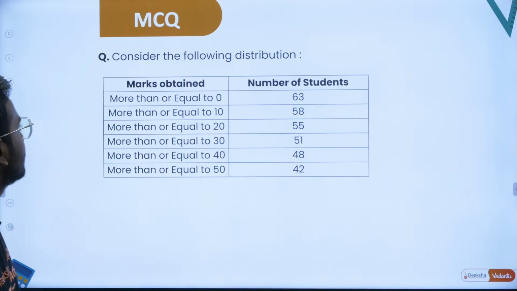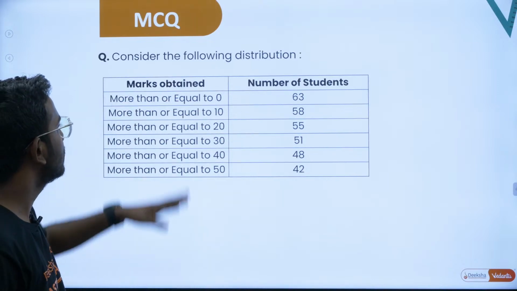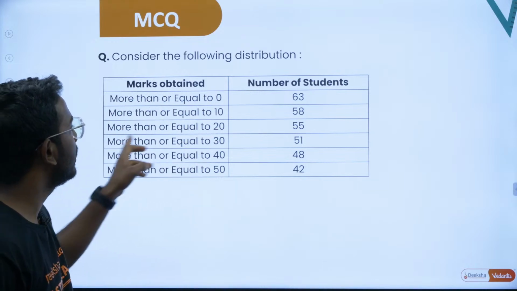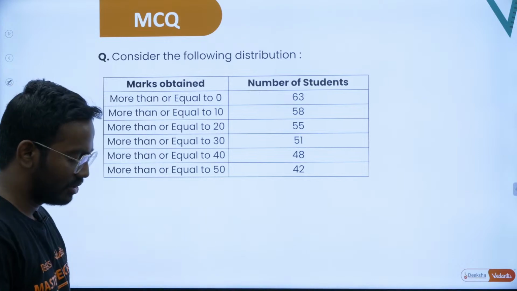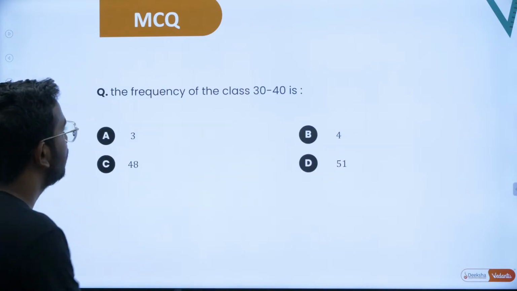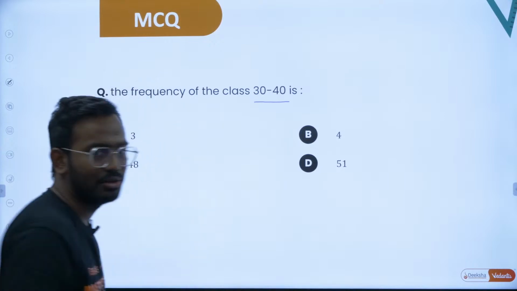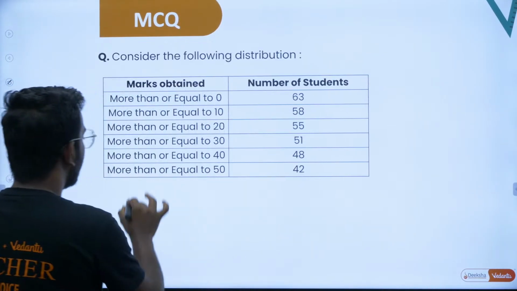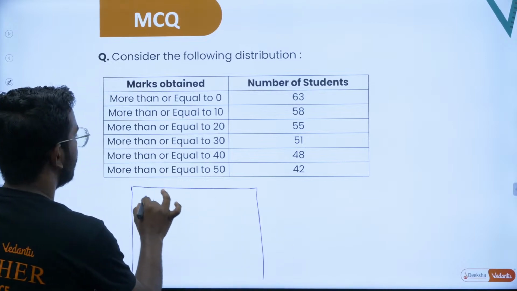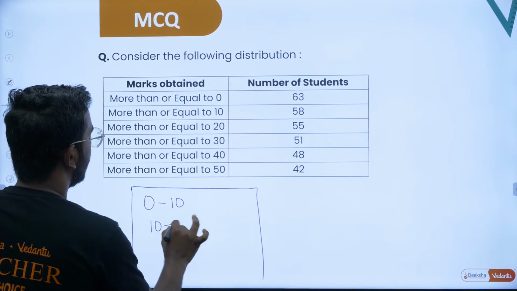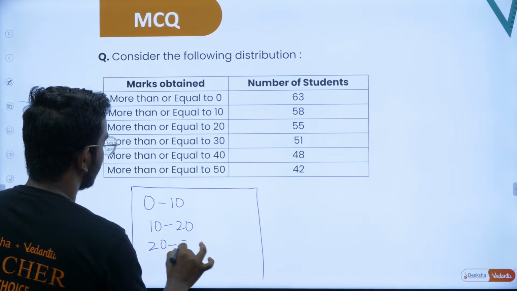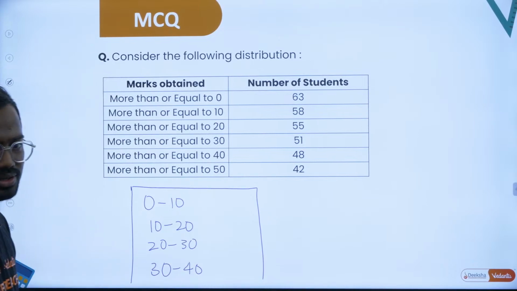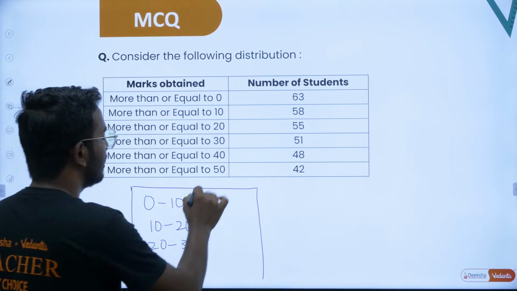The question says, consider the following distribution. More than or equal to 0, more than or equal to 10, more than or equal to 20, and so on till 50. The actual question is the frequency of the class 30 to 40. This is a very simple question. How much frequency from 30 to 40? You can arrange them like this: from 0 to 10, 10 to 20, 20 to 30 and 30 to 40. Let's count till here. I don't want 40 to 50. The question is only 30 to 40.